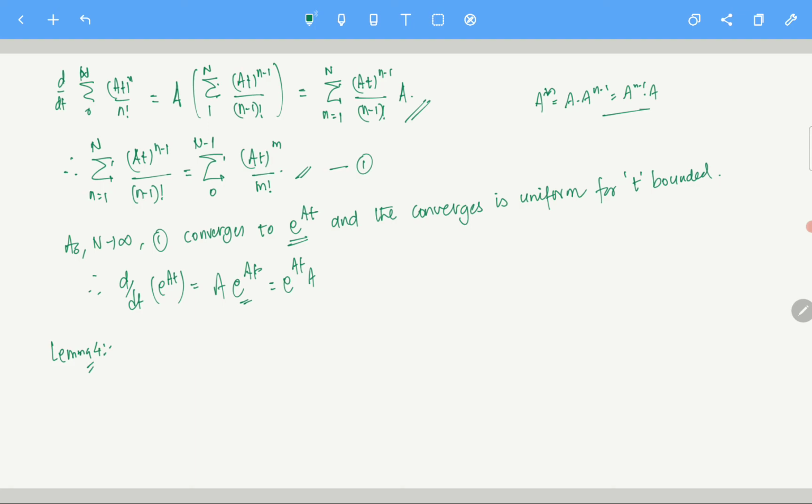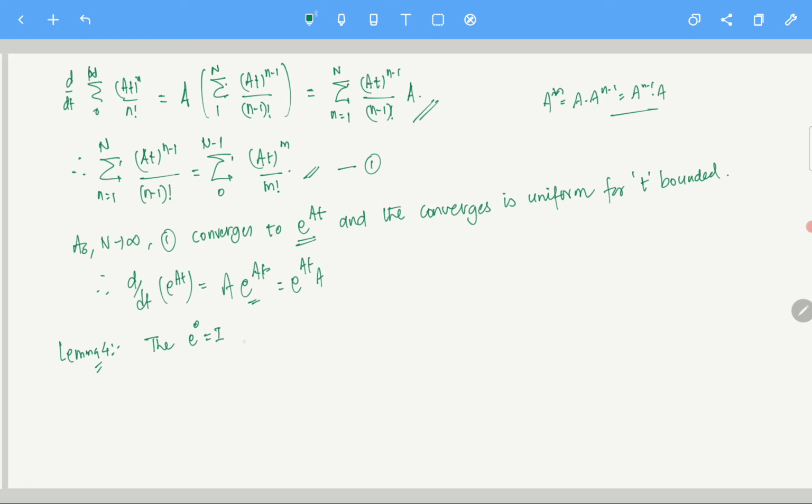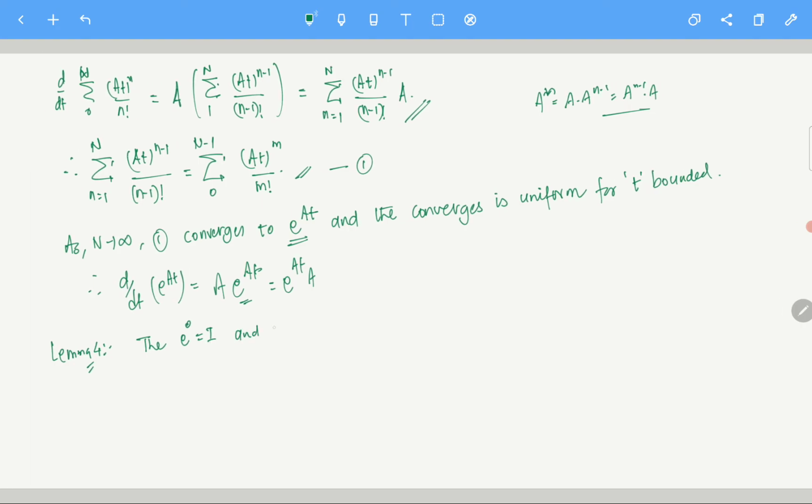Anyway, now the second lemma, lemma 4 maybe, and this is the last part of this video. What we are going to do is show that the exponential of the zero matrix is the identity, and then the very important property that exponential of A is invertible.